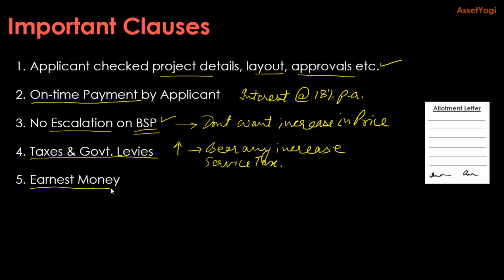Then allotment letter will specify the earnest money clause, which means 10 to 15% of the property cost will be taken as earnest money. So in case you cancel your property after signing the allotment letter, then 10 to 15% of the amount will be forfeited.